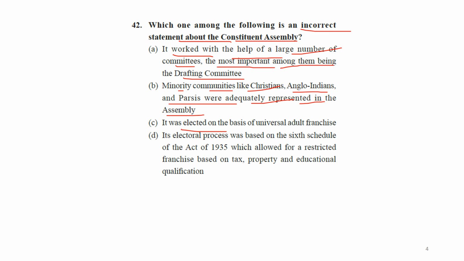It was on the basis of universal adult franchise. Its electoral process was based on the 6th schedule of the Act of 1935, which allowed for the restricted franchise based on tax, property and educational qualification.